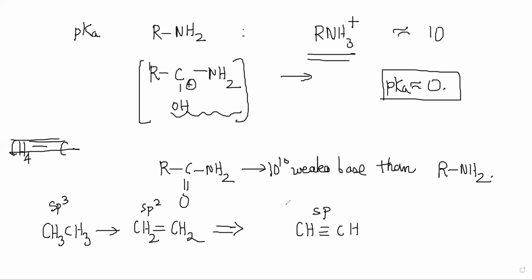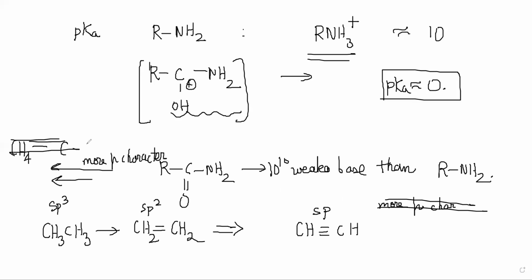So as you go towards more p character, which has more p character? Actually, this one has more p character, sp3. So more p character means more basicity, right? More basic, no?